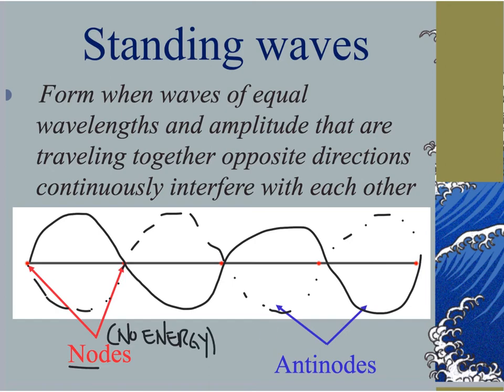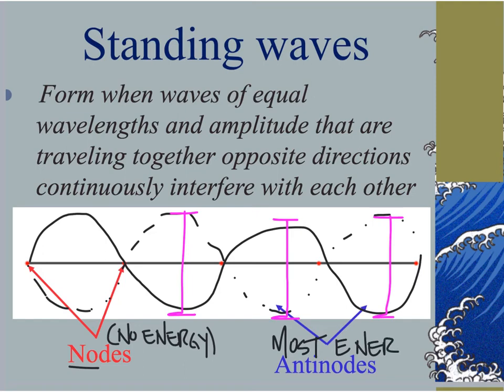Now you'll notice that the other areas here within this standing wave have areas of high amplitude, and I can measure the amplitude at the antinode by measuring the crest and the trough. So these areas with high amplitude are known as antinodes. So the antinodes have a lot of amplitude. They have the most energy at these points. These are areas of constructive interference where their waves collide, forming a larger wave. So the most energy at the antinode, least energy at the nodes.